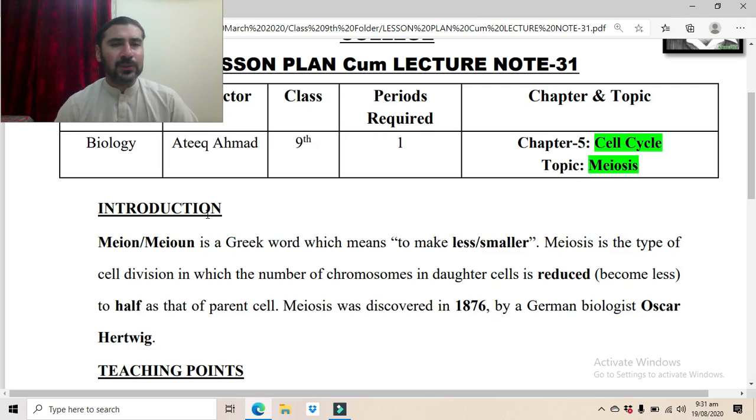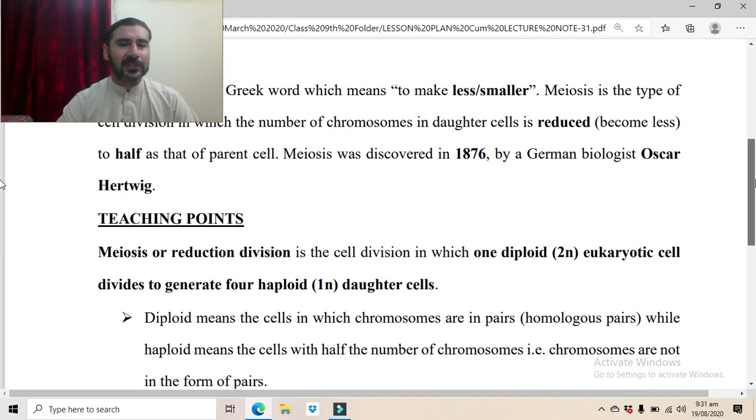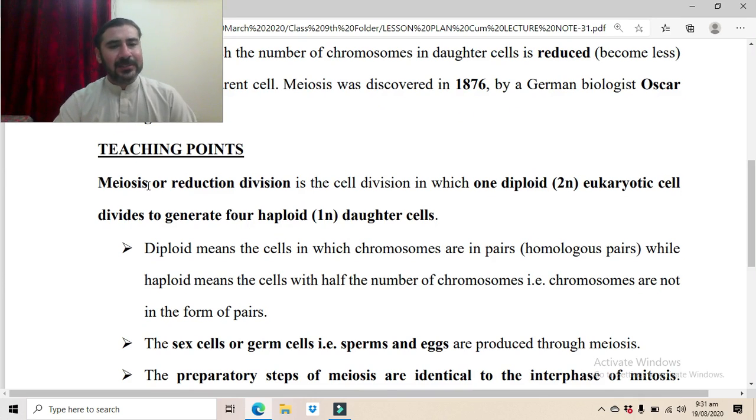So meiosis is also known as reduction division because in this process the number of chromosomes is reduced to half as that of the parent cell. It was discovered by the German biologist Oskar Hartwig in 1876. We will move towards the teaching points.